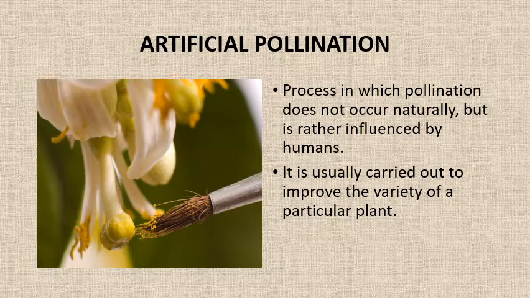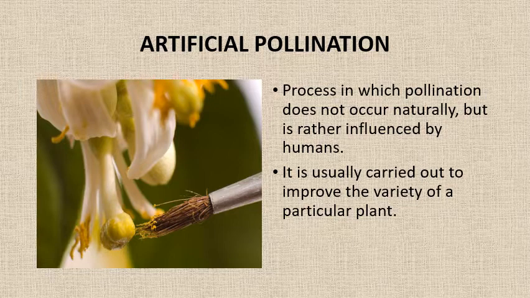The seeds produced in this manner possess the characteristics of both the plants which we have selected, and this new variety is called hybrid, and the hybrid plant which is produced is of superior quality and has all the characteristics which we desire. Several varieties of food or fruit bearing plants such as mango and grains such as rice, maize, wheat are produced in this manner.